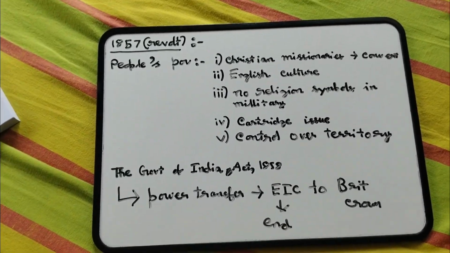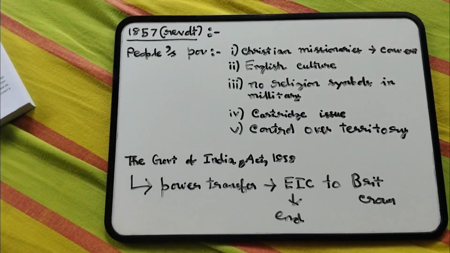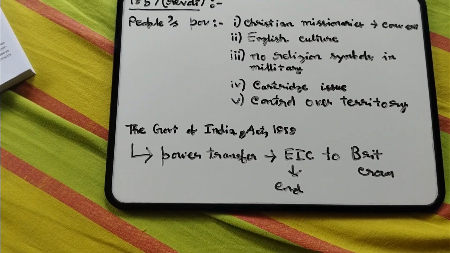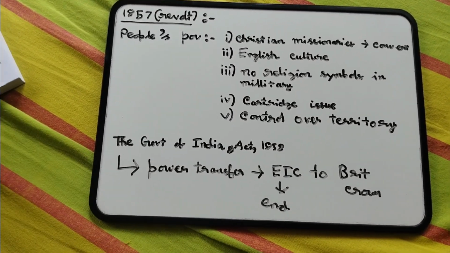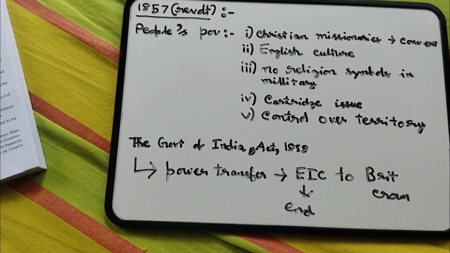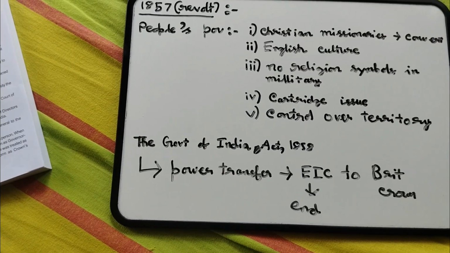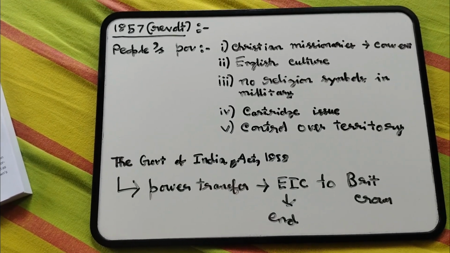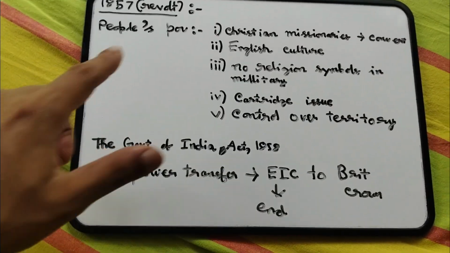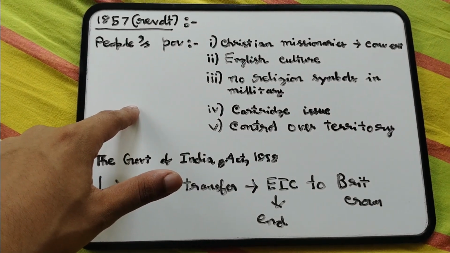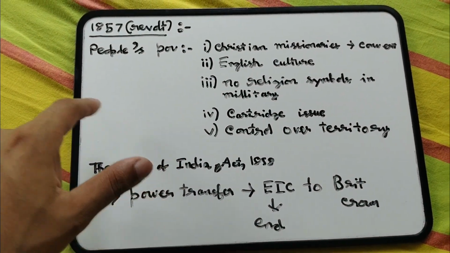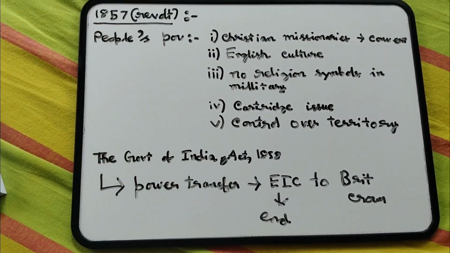Now obviously we know that the company was also in power, and also the British government, because this dual government was not really being fruitful. Okay, so the issues were that there was a large inconvenience and large complex issues going on, and this first war actually laid the death of this whole rule of East India Company.